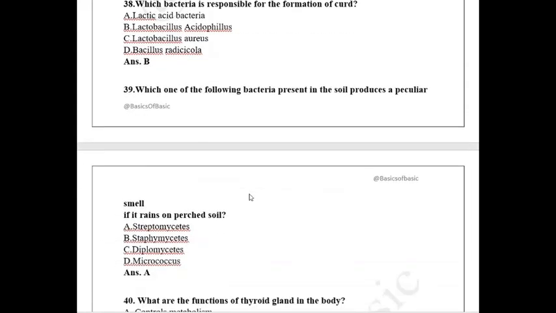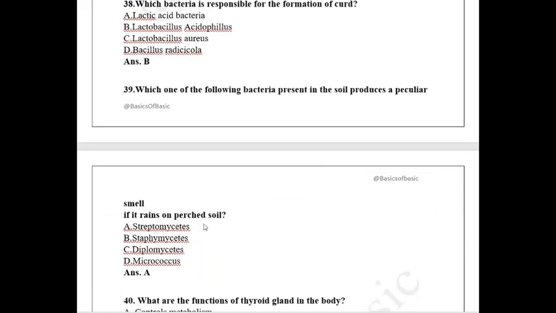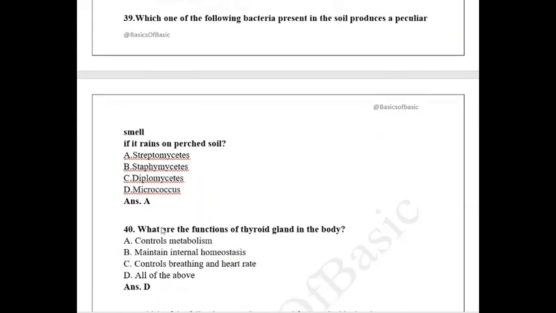Which one of the following bacteria present in the soil produces a peculiar smell if it rains on a parched soil? So the answer is Streptomycetes. This was quite a complicated question to remember the name of the microorganism, but still it could have been done. Okay.